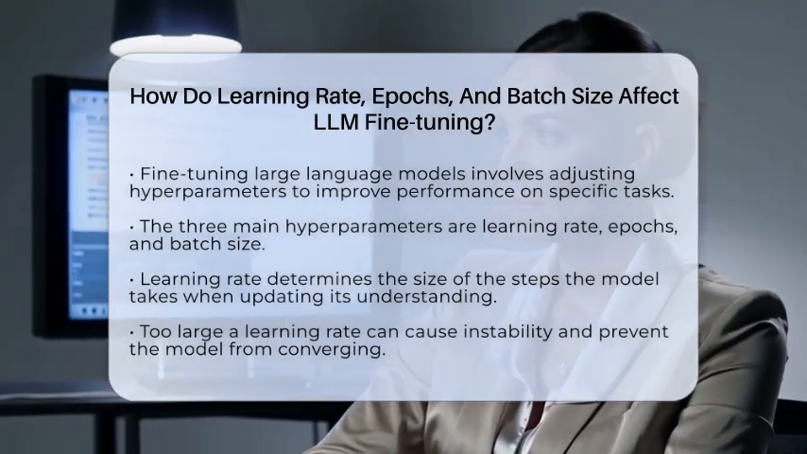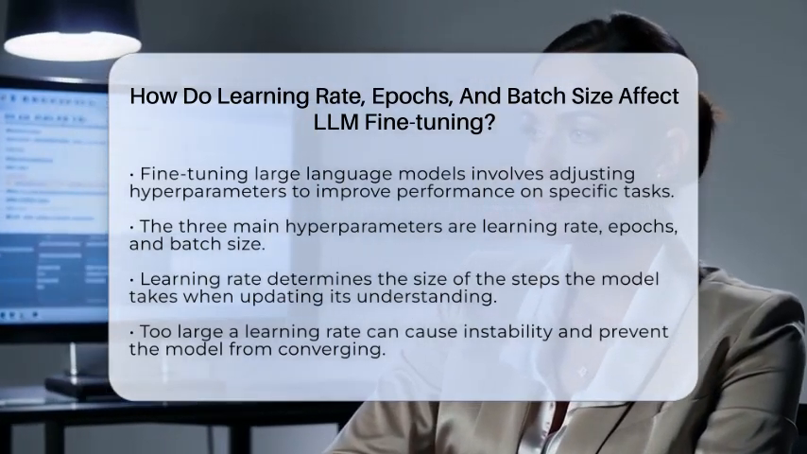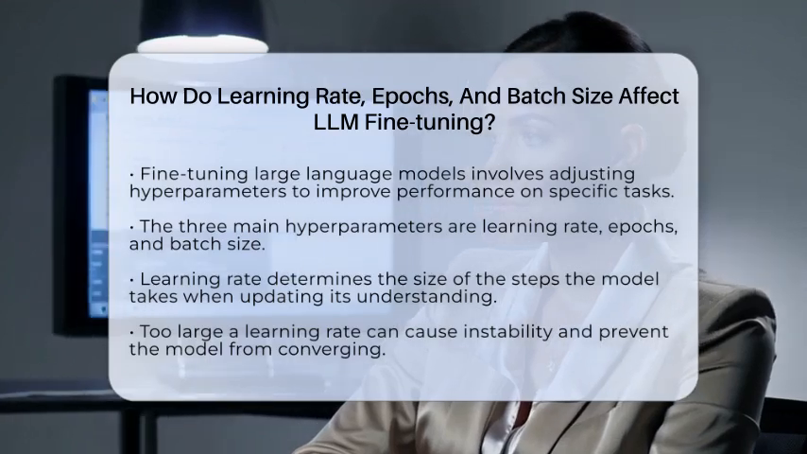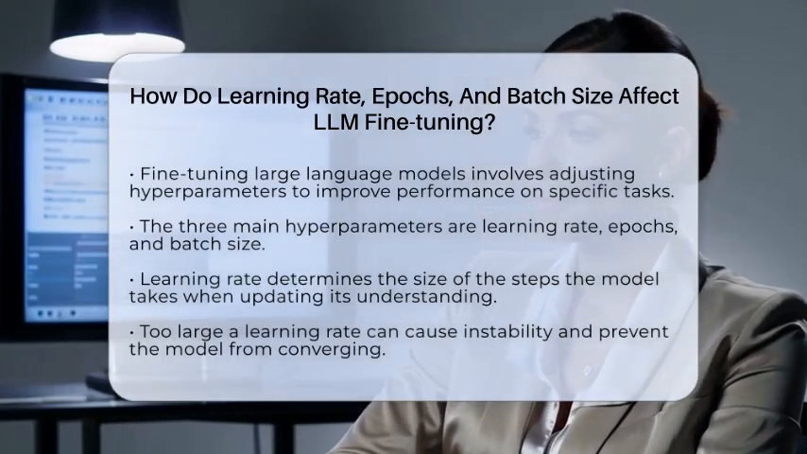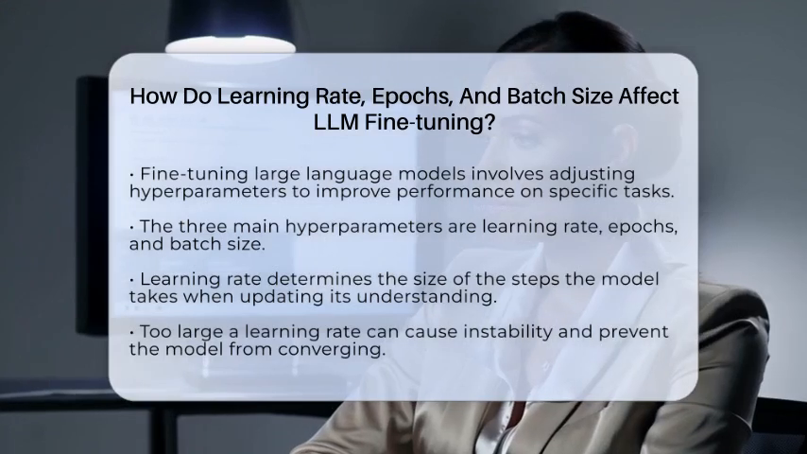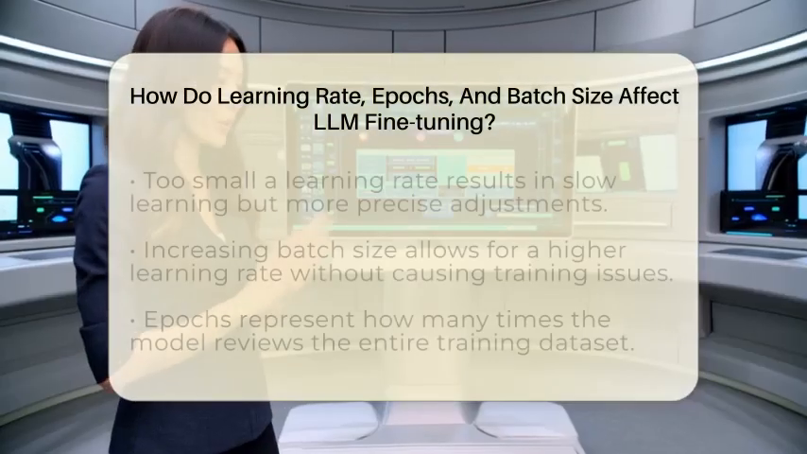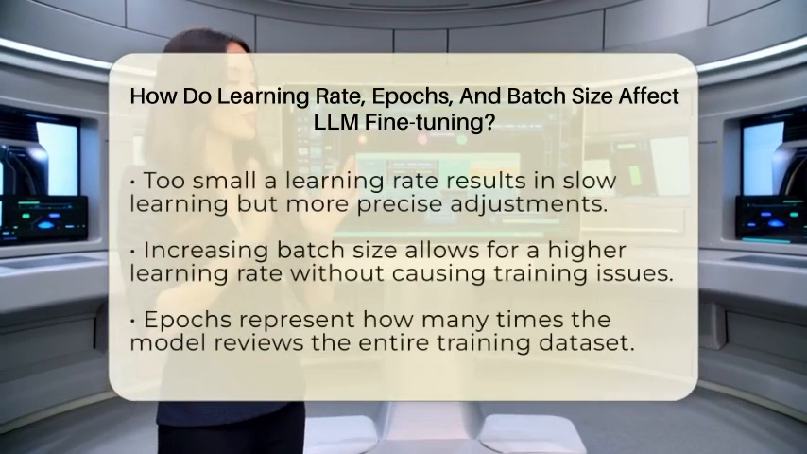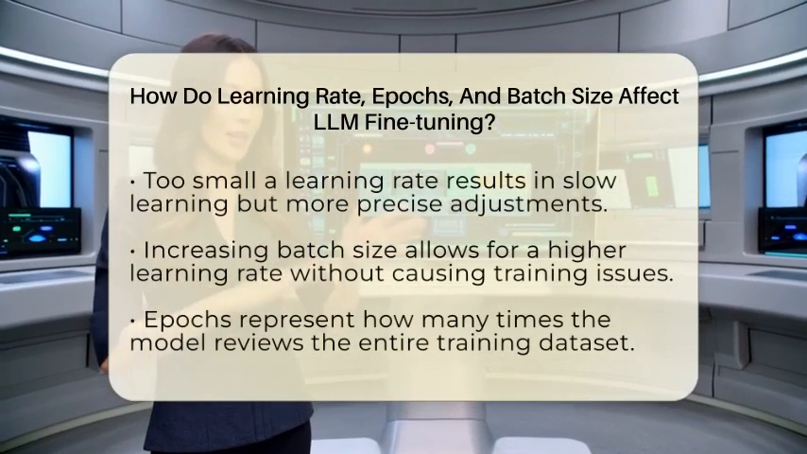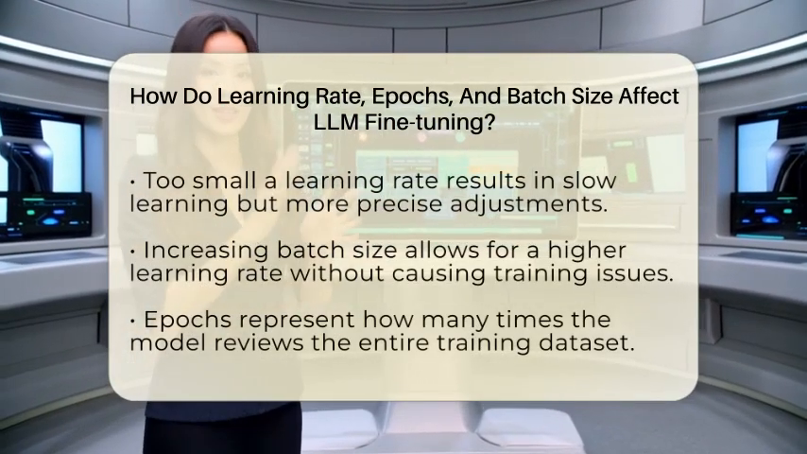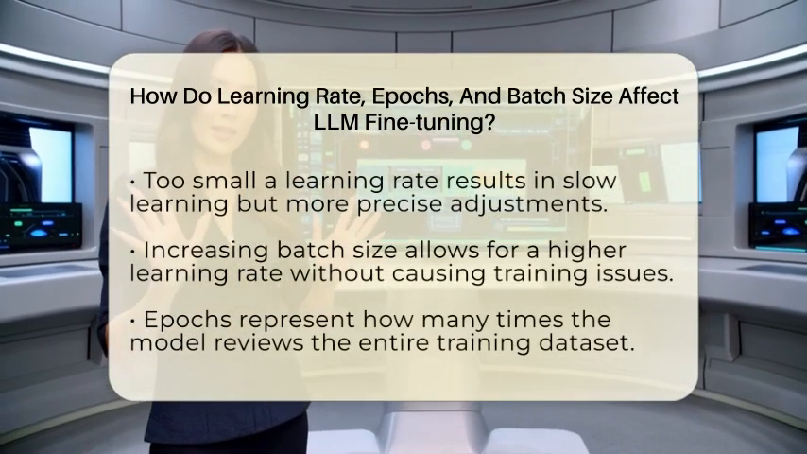Let's start with the learning rate. Think of it like the step size the model takes when adjusting its understanding based on new data. If the step is too big, the model might jump past the best answer and become unstable. That can make training messy or cause the model to never settle on the right answer. If the step is too small, it will take a long time to learn, but it will be more precise.